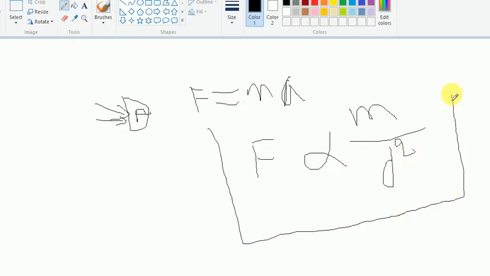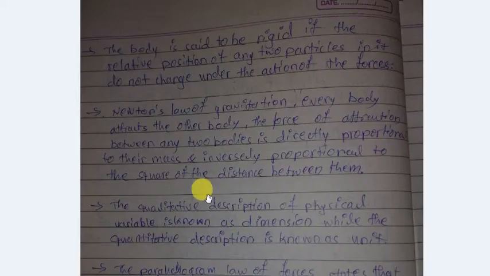So this is the formula for Newton's law of gravitation.